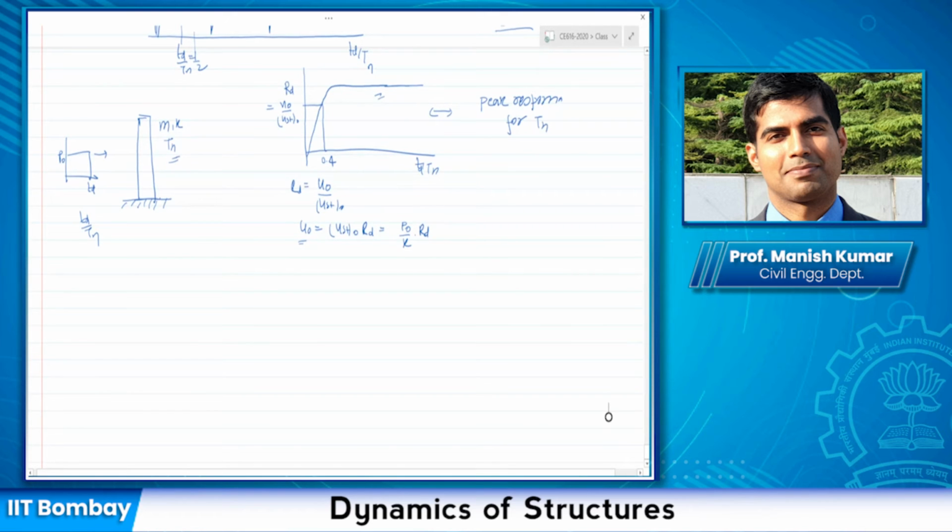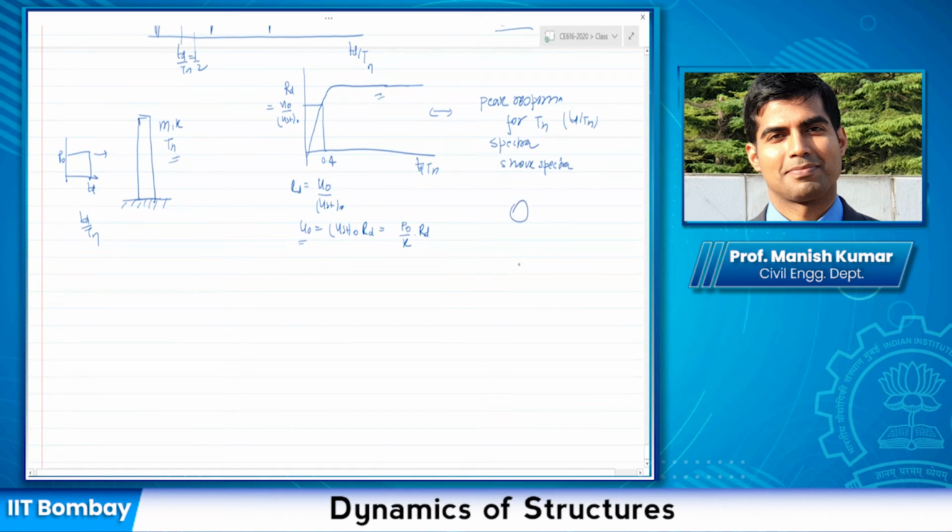In this case it is TD by Tn. In many cases it would be different. I have drawn this for TD by Tn; you can also draw it for omega n, you just need to interchange. This type of graph is called a response spectra. Sometimes they are also referred to as shock spectra for pulse type duration loading.